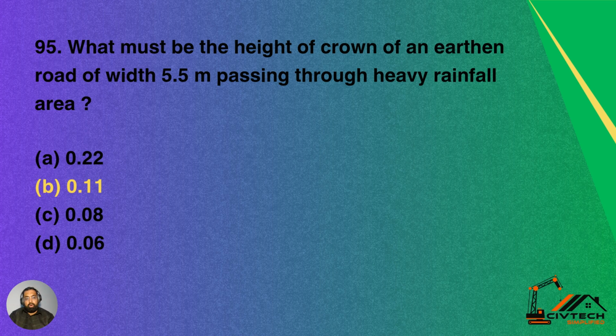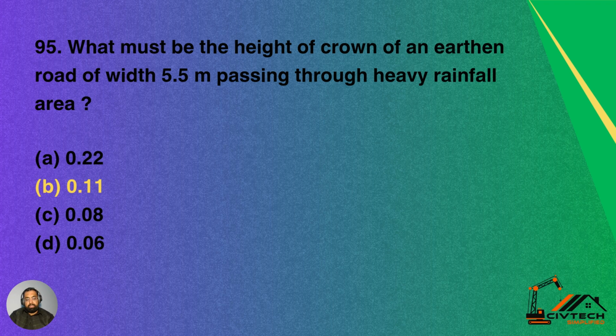Question 95. What must be the height of crown of an earthen road of width 5.5 meter passing through heavy rainfall area?